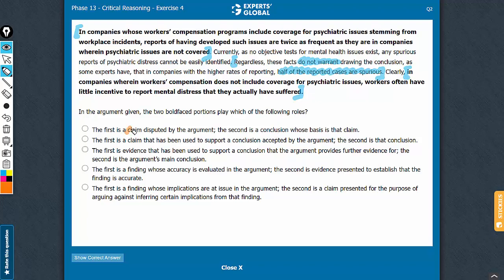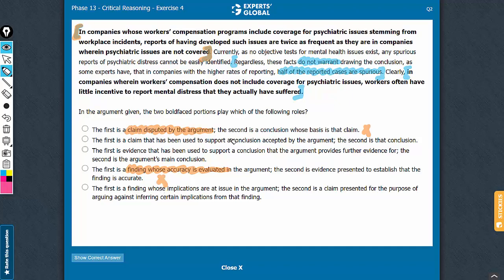See, anything on the lines of a claim being disputed by the argument or a finding whose accuracy is evaluated is not going to be correct. The argument is not assessing whether the information presented here is correct. The argument is about cautioning against drawing certain implications from the first boldface. It's not about questioning the accuracy of the first boldface, and therefore answer choices such as A and D are not going to be correct.